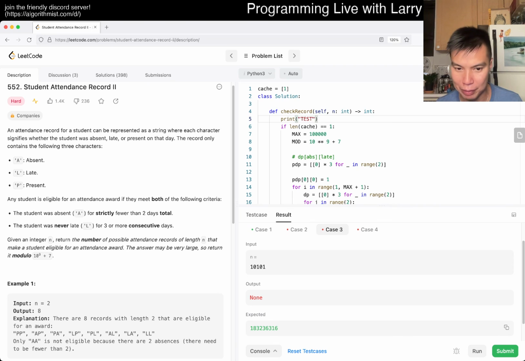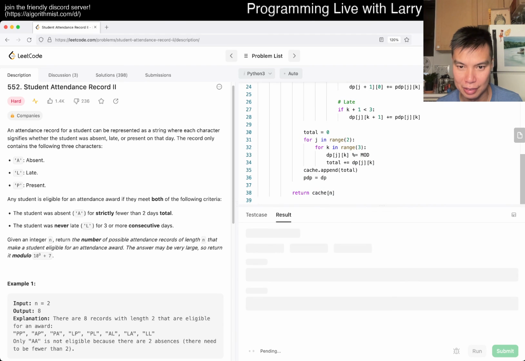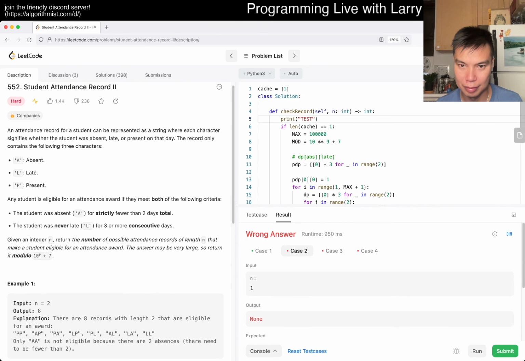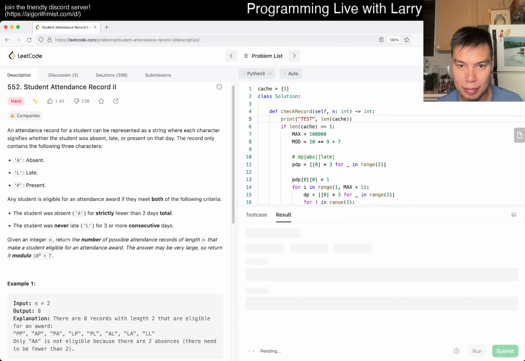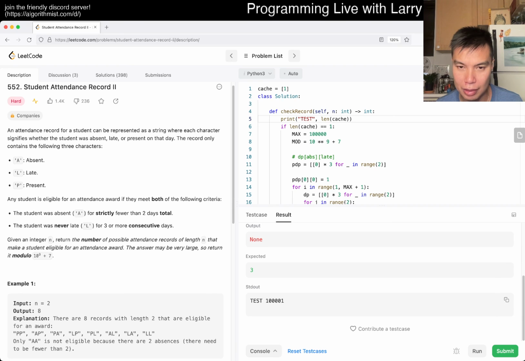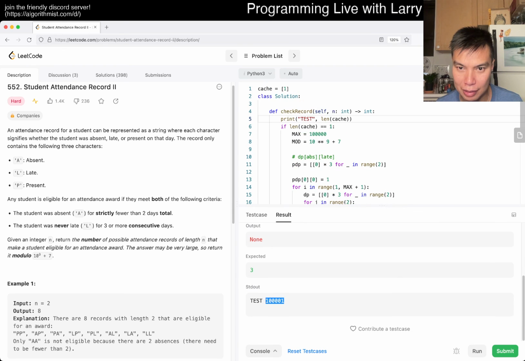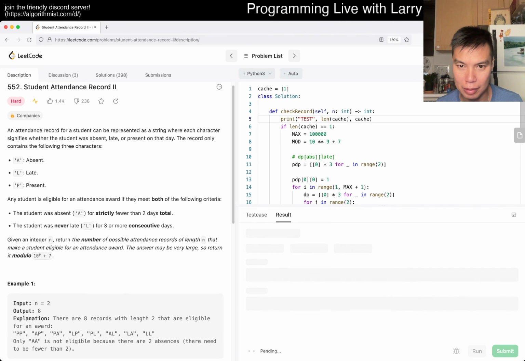Why is it not even printing anything? I guess that's the thing, right? There we go. So that works, but then why not? Does it not have the right number, or what's going on? Is it gonna print too much? Maybe.